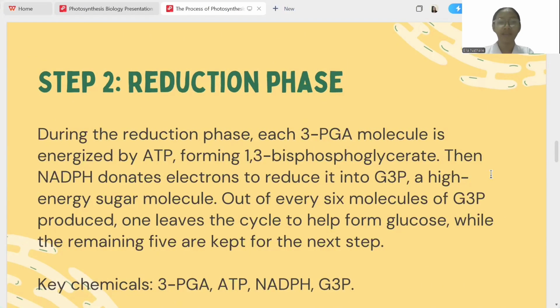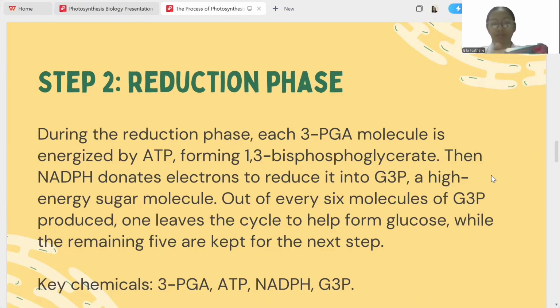Step 2, reduction phase. During the reduction phase, each 3-PGA molecule is energized by ATP, forming 1,3-bisphosphoglycerate. Then NADPH donates electrons to reduce it into G3P, a high-energy sugar molecule. Out of the 6 molecules of G3P produced, 1 leaves the cycle to help form glucose while the remaining 5 are kept for the next step.